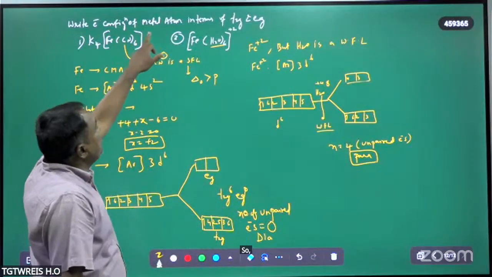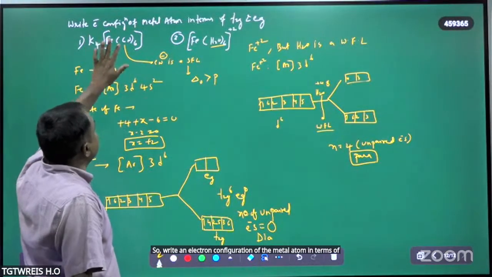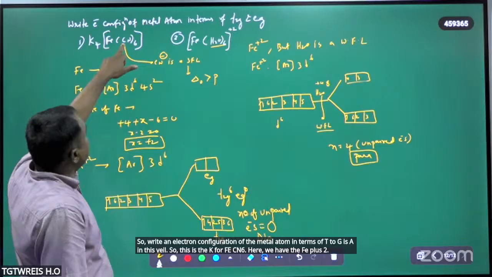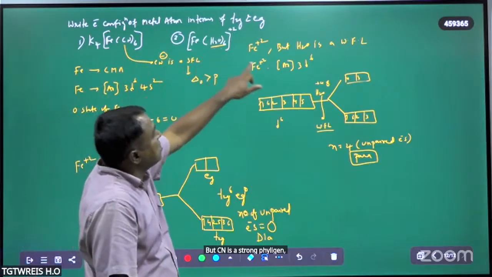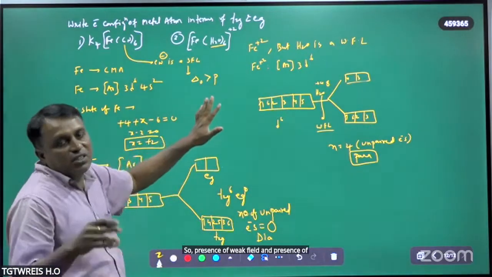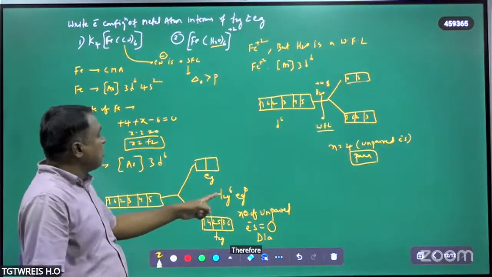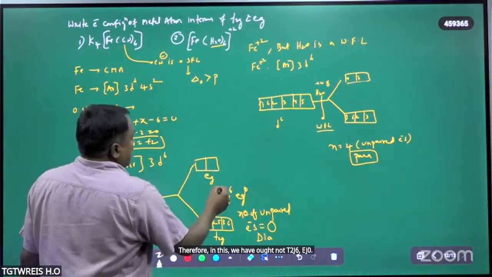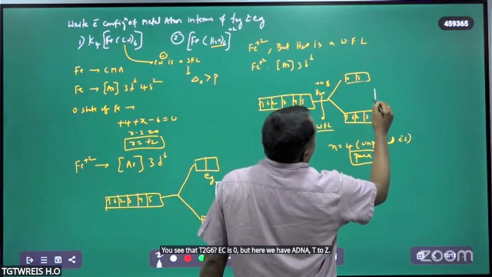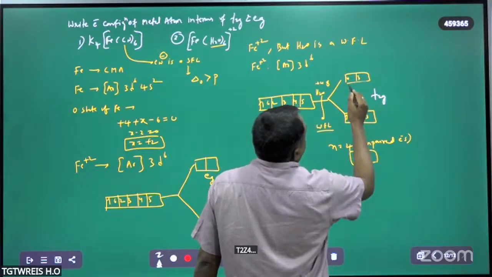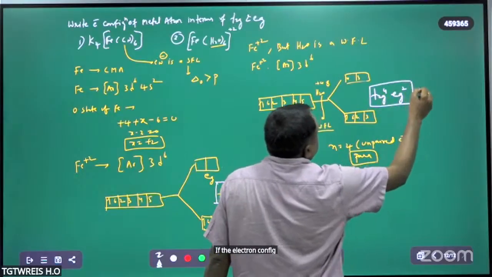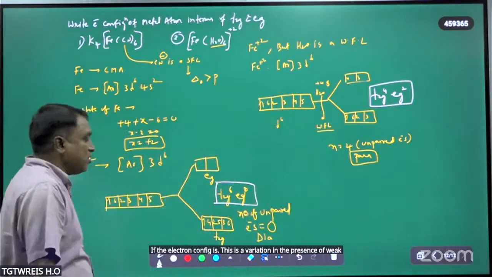Now write the electron configuration of the metal atom in terms of t2g and eg. This is the case for K4[Fe(CN)6]. Here we have Fe2+, but CN is a strong field ligand, whereas H2O is a weak field ligand. So the electron distribution is different. Therefore, in this one we have t2g6 eg0, but here we have t2g4 eg2. This is the electron configuration, showing the variation in the presence of weak field and strong field ligands.